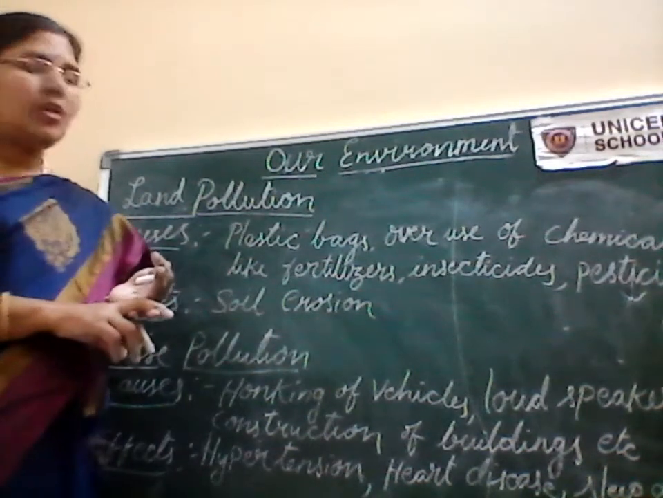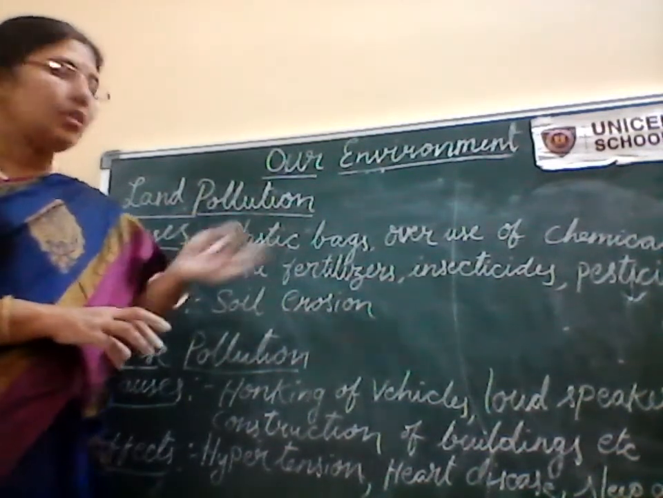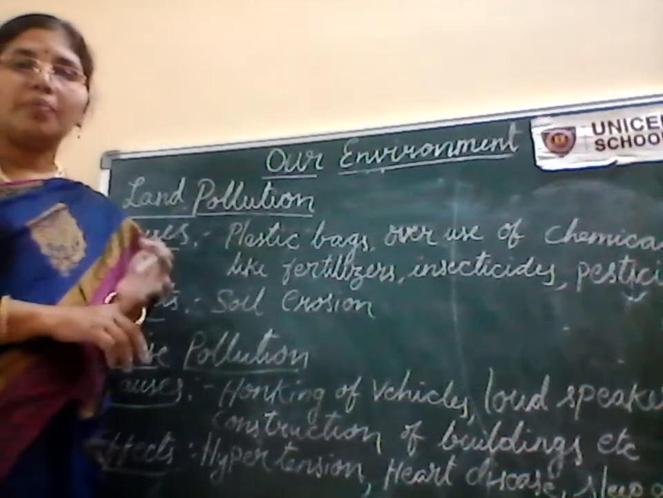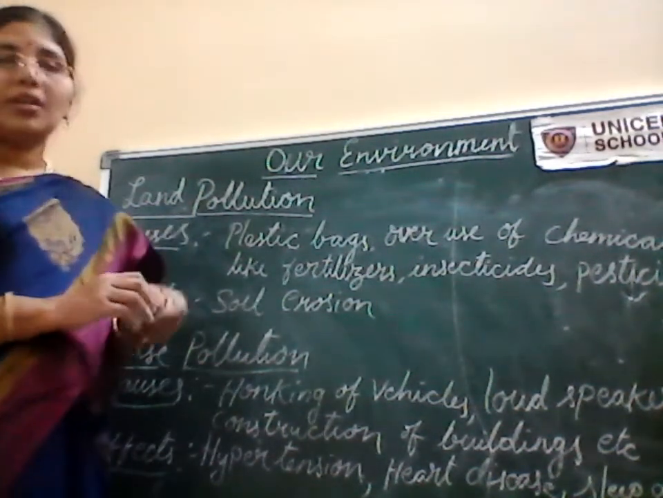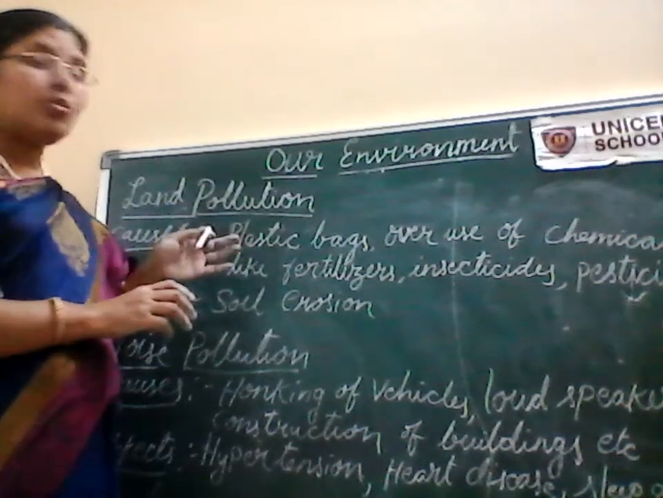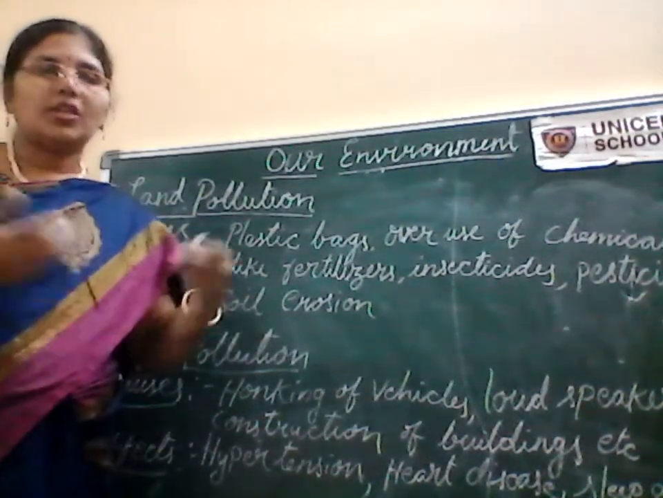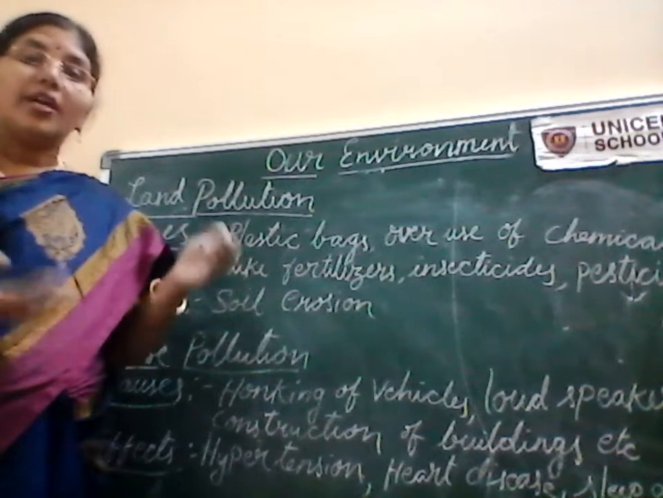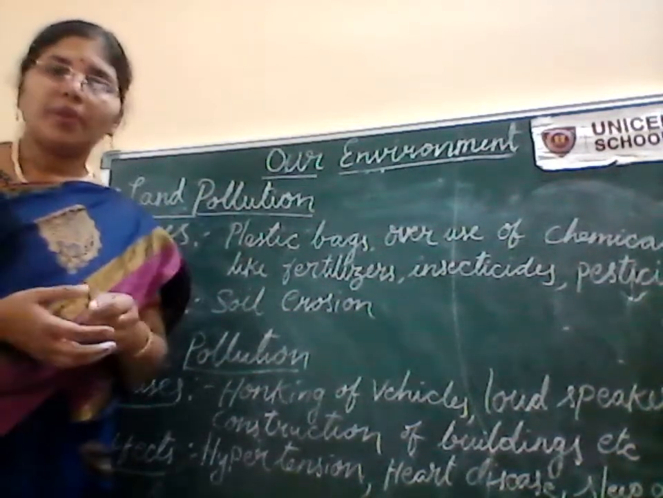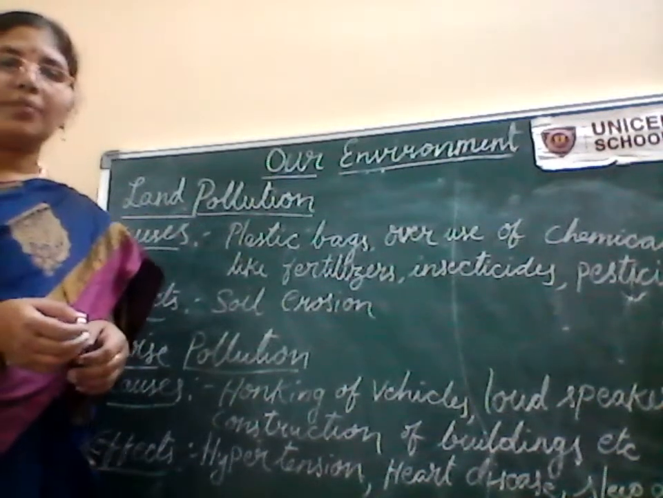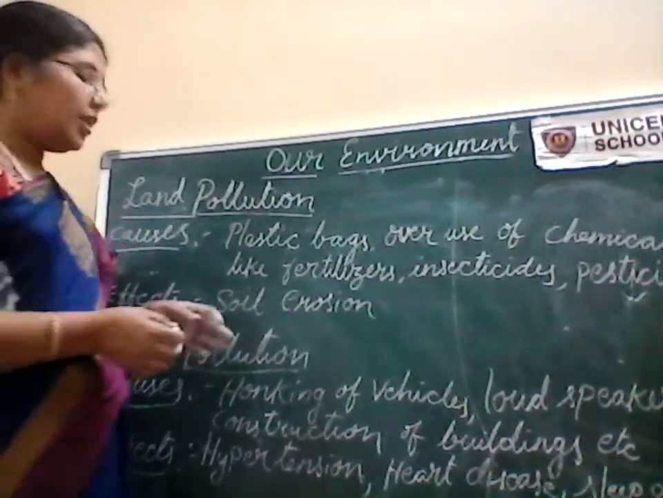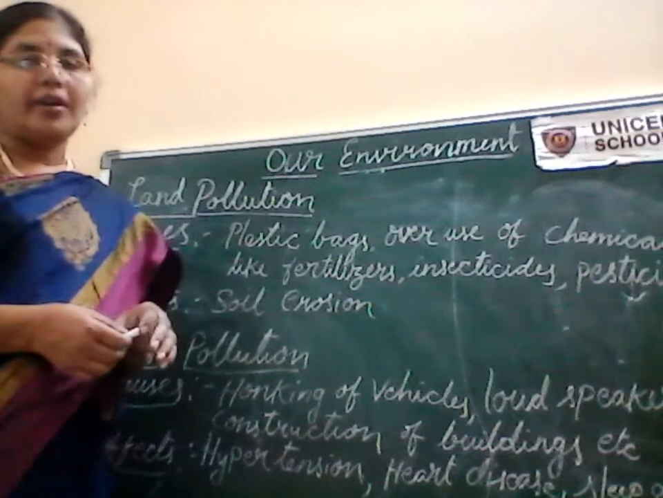And the second thing that is happening is the dumping of garbage on the land and the usage of these poisonous chemicals and insecticides, and the soil is losing its nutrients. When the soil loses its nutrients, is there any scope of growing plants or trees? No. Obviously, the growth of the plants will be reduced and ultimately it will become barren land.